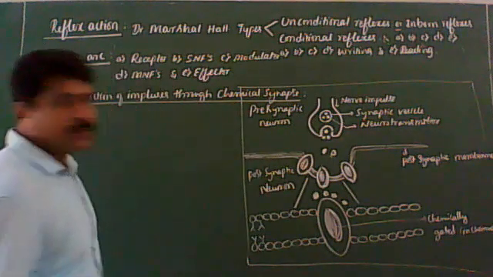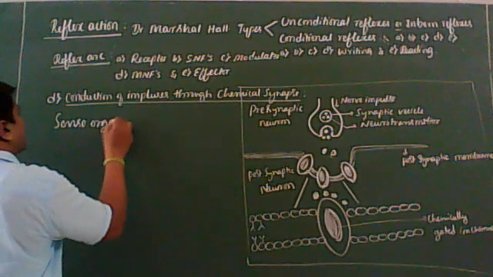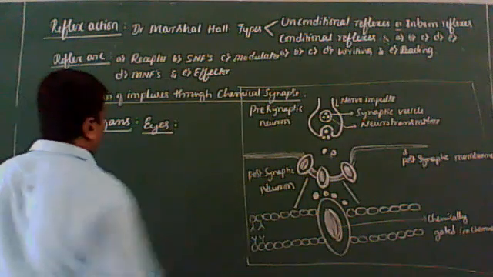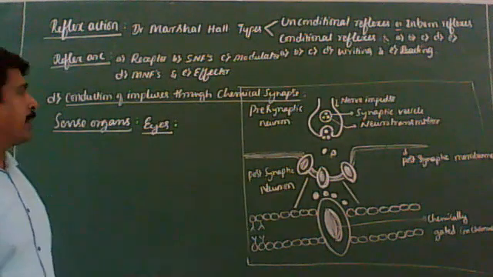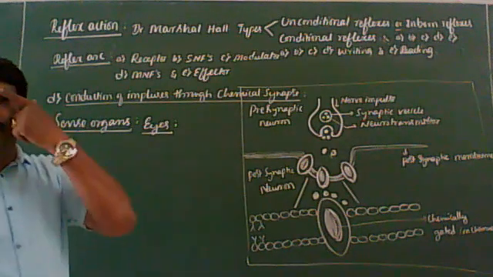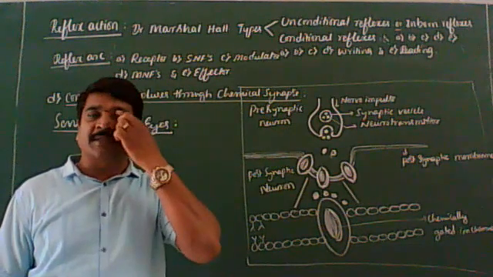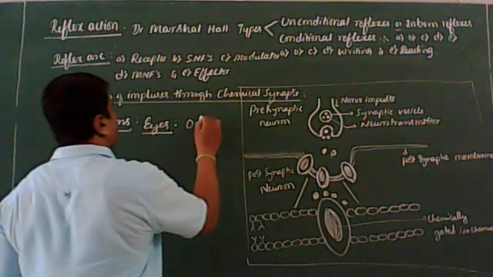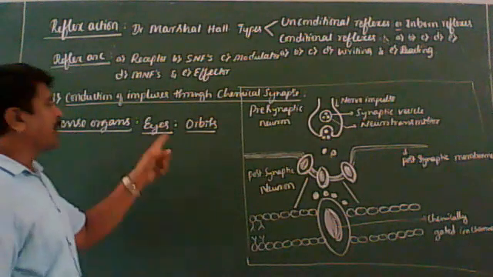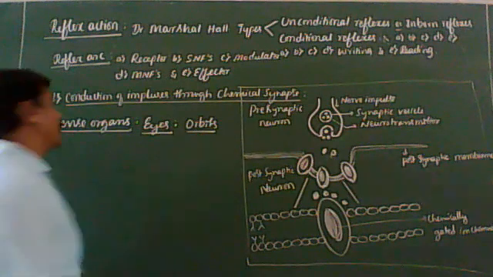Okay. Dear students, now let us come to the sense organs. First, we'll go for the eyes. Look at the book. You know that eyes are the organs of vision, located in sockets of the skull. This is called the socket, and this is the skull. The sockets of the skull are called orbits.